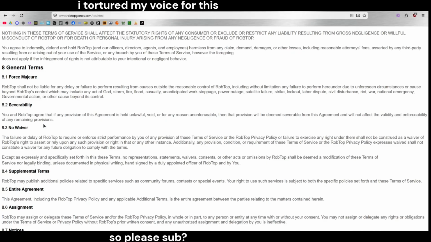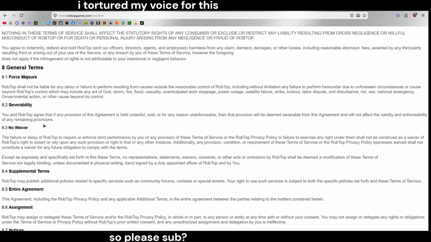8.3. No waiver. The failure or delay of RobTop to require and enforce strict performance by you of any provision of these terms of service or the RobTop privacy policy, or failure to exercise any right under them, shall not be construed as a waiver of RobTop's right to assert or rely upon any such provision, either in that or any other instance.